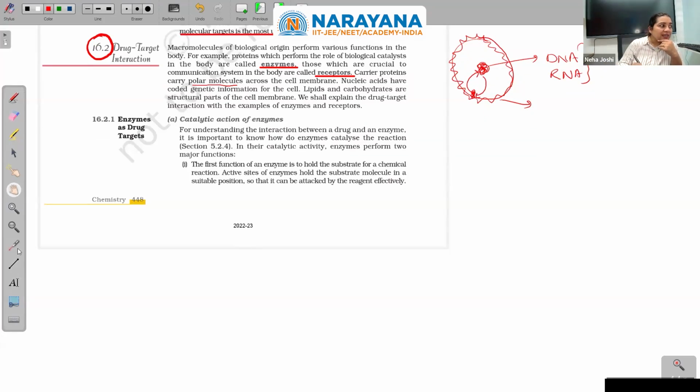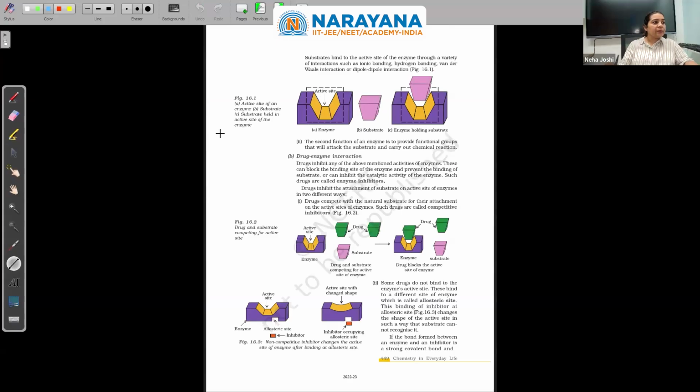Enzymes as drug targets. Catalytic action of enzyme. For understanding the interaction between a drug and an enzyme, it is important to know how enzymes catalyze the reaction. In their catalytic activity, enzymes perform two major functions. The first function of an enzyme is to hold the substrate for a chemical reaction. Active sites of enzymes hold the substrate molecule in a suitable position so that it can be attacked by the reagent effectively. This is explained here.